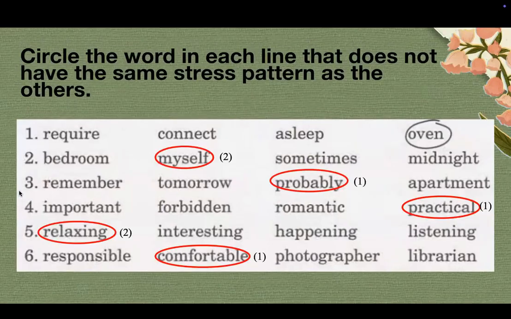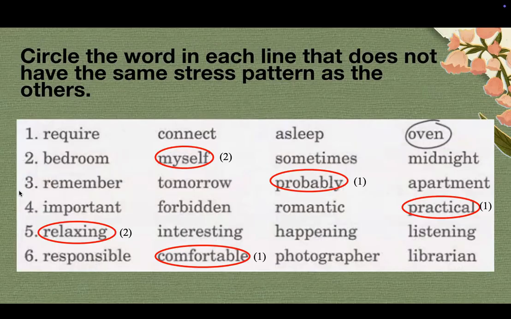Okay, so next, we have the answer key for this exercise. Number 2, we have the word myself, which is different from the others because myself has the second syllable stressed and the rest of the words have the first syllable stressed.